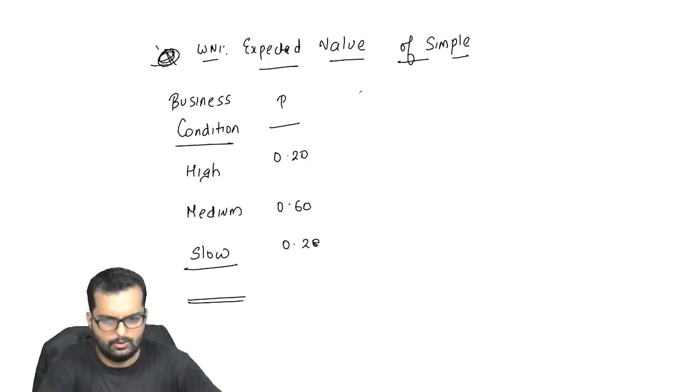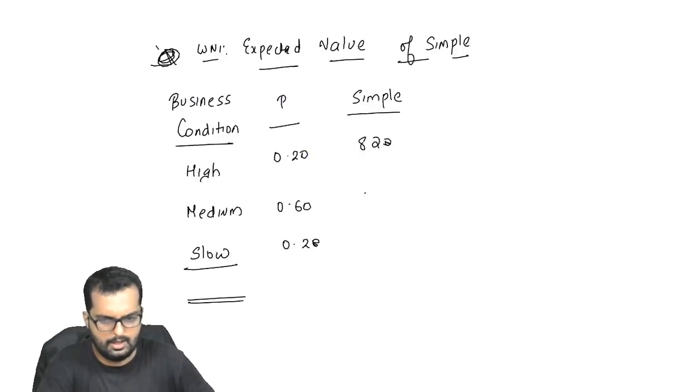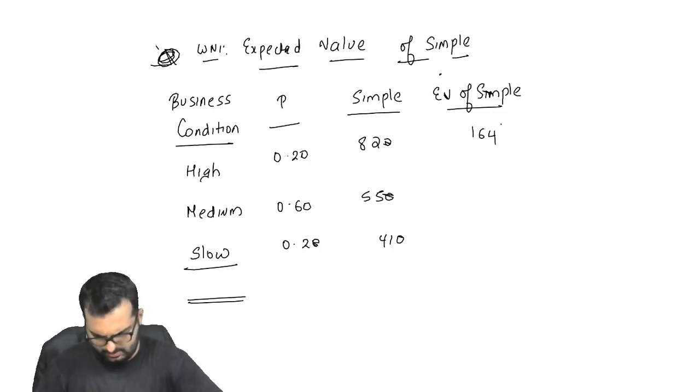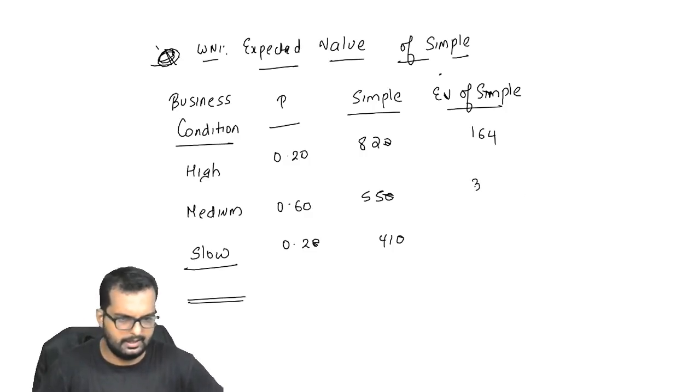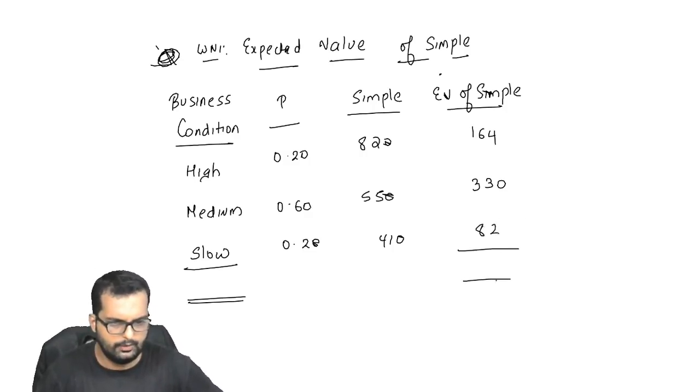Then they have given the value of Simple, that is 820, 550, and what about the last one, 410. So the expected value of Simple is very simple. You have to do 820 into 0.2, that is 164. Okay. 550 into 0.6, that is 330. 410 into 0.2, that is 82. So if you add up these three numbers, what is the answer you get over there? You get the answer as 576.